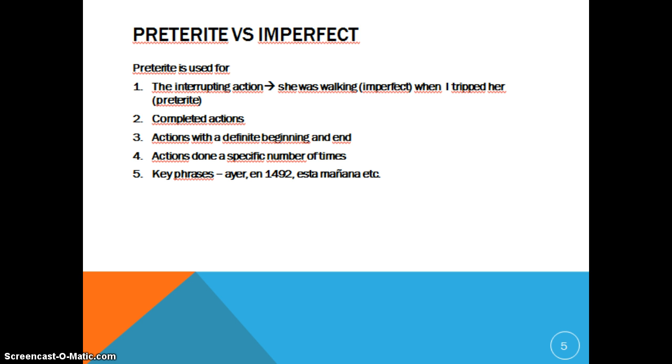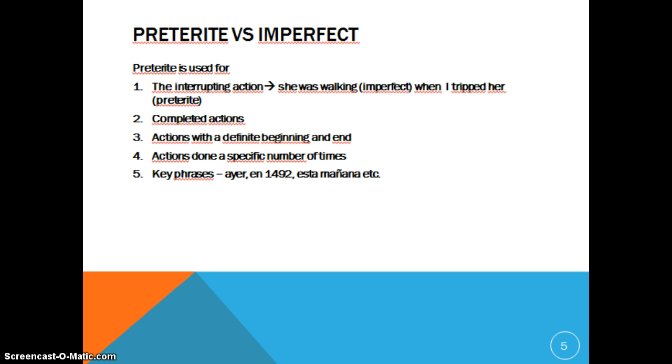If you are looking for more practice with preterite and imperfect, I would look at page 208 of your textbook, has some good resources for you to look at, or you can go to ClassZone.com, and there's a lot of good practices there.